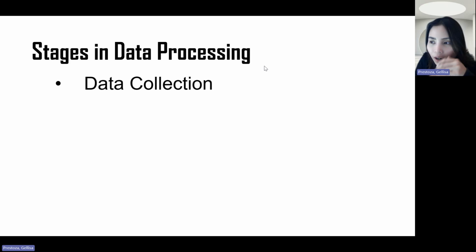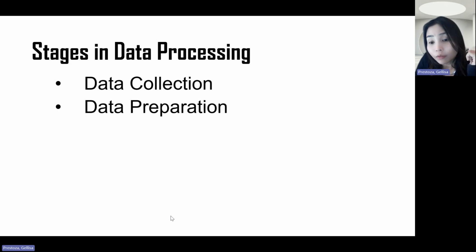So isa sa mga practices natin when we are doing research is the interview, no? Or we ask for permission from a certain department to get this data kasi kailangan para sa study or a tracer study, no? Kaya tayo nag-a-ask ng permission if we can collect this data. But that's the first or initial step in data processing.